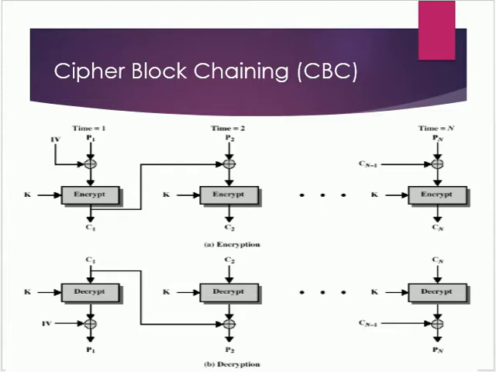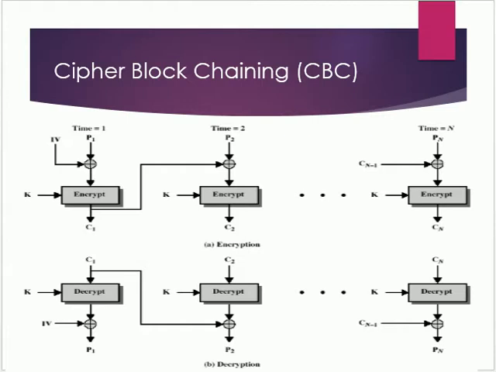Now this, that is C1. Now this C1 is XORed with the second block plain text, that is P2, and again it is encrypted with key K to get C2. Now this C2 will be XORed with the third block of plain text and then after that it is encrypted. So this output of the third block is given to the fourth block, and so on with continuation.